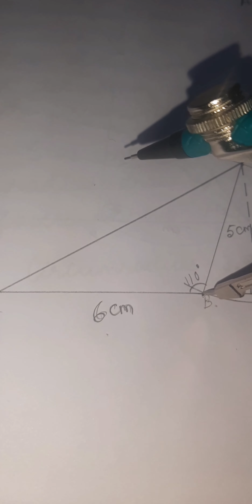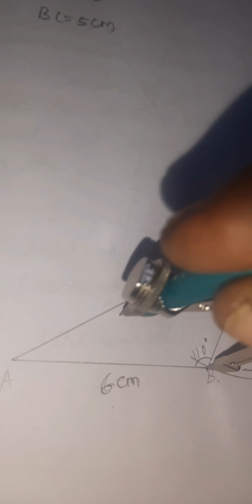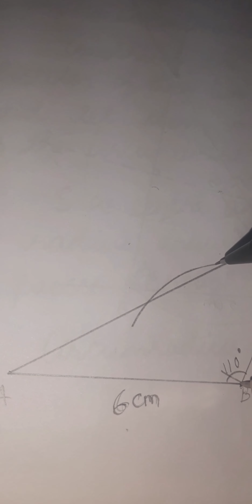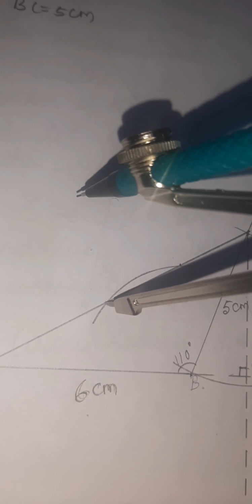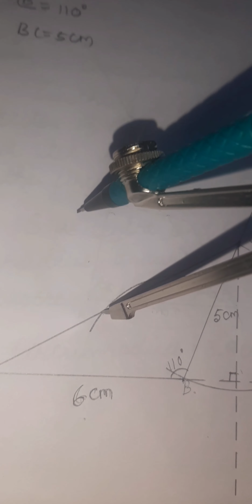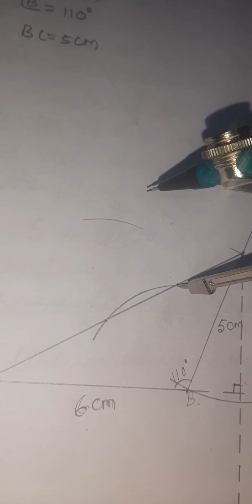For that, first keep the compass tip at B, and take the pencil tip below the line. This much length is enough. Using that radius, you draw the arc. This arc intersects at 2 points. These 2 points are the centers, and with the same radius you can draw other 2 arcs.